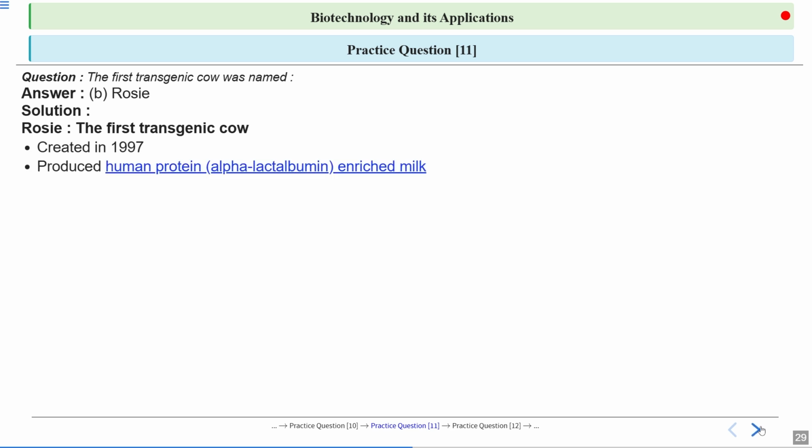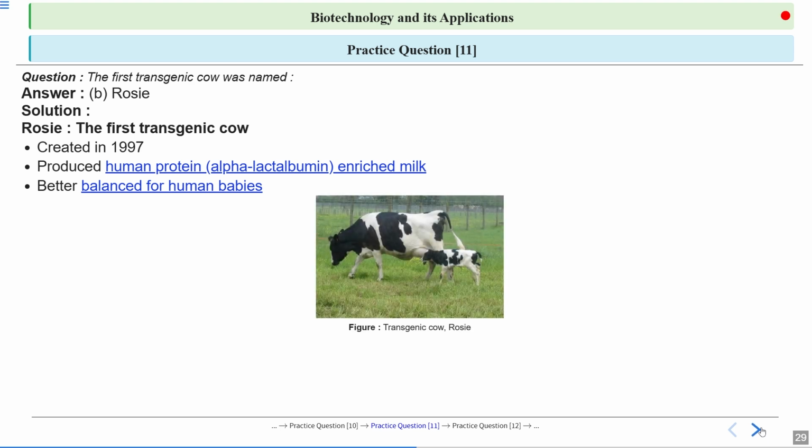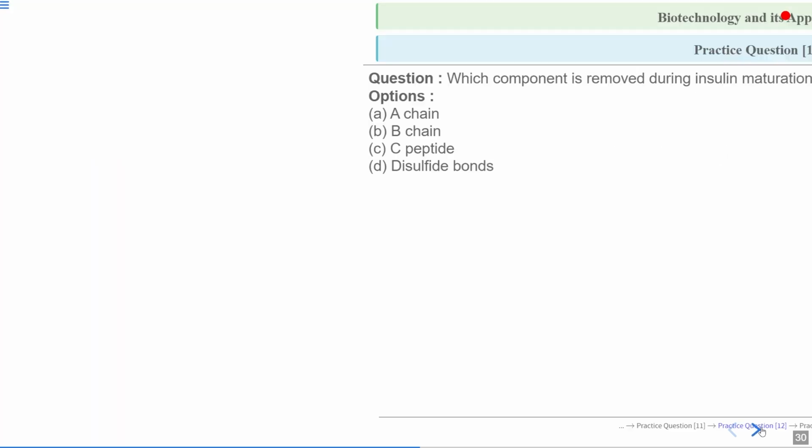What was the benefit of this cow? It can produce the human protein alpha-lactalbumin enriched milk. It can produce 2.4 grams of this protein per liter of her milk, which is a better balance for human babies than normal cow milk.